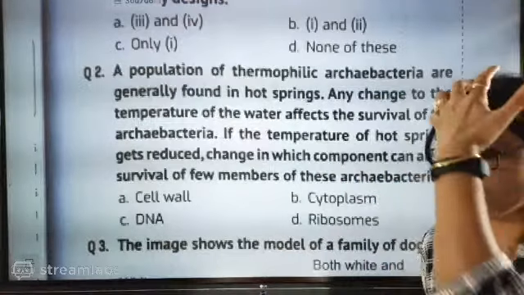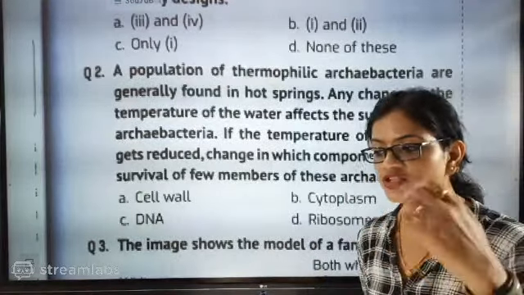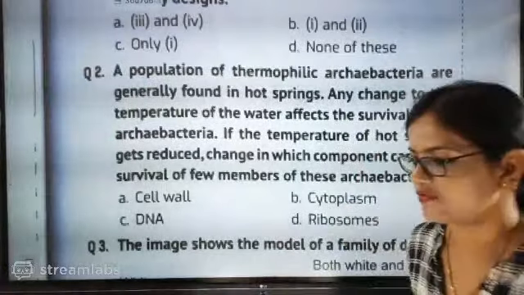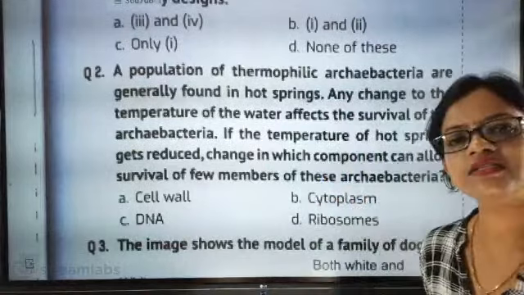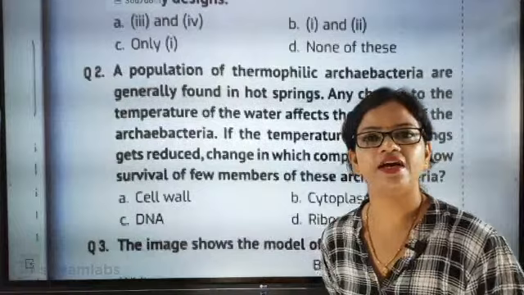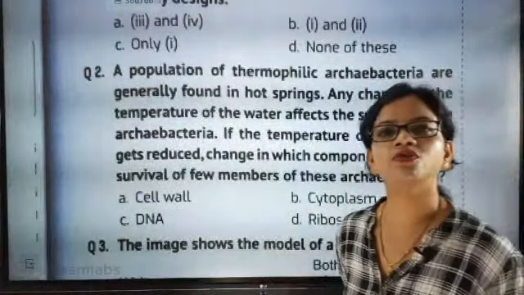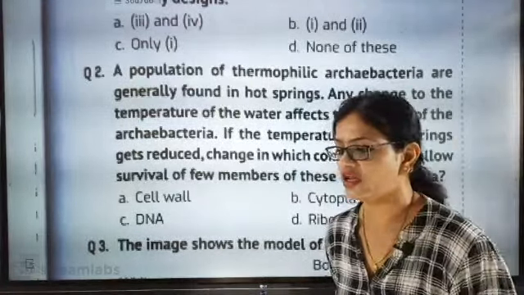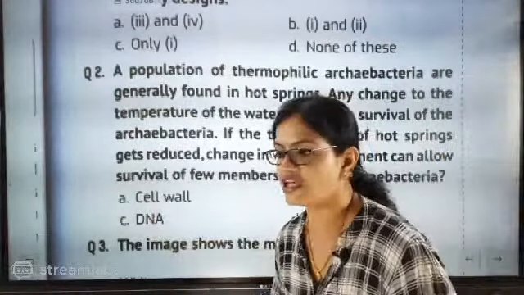Now the next important point here is, change in which component will allow them to survive. Your answer is absolutely correct. The correct answer is C, DNA. Why the answer DNA is correct: because change in DNA is mutation, and if they mutate, they will be able to survive, means there is a change in the cells. So the correct answer is C, not cell wall.